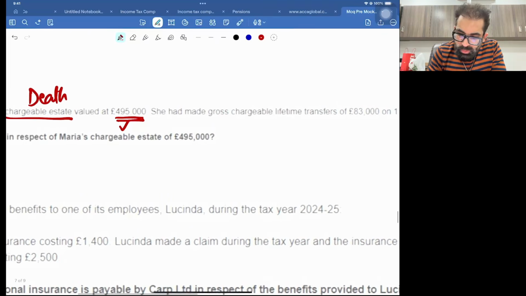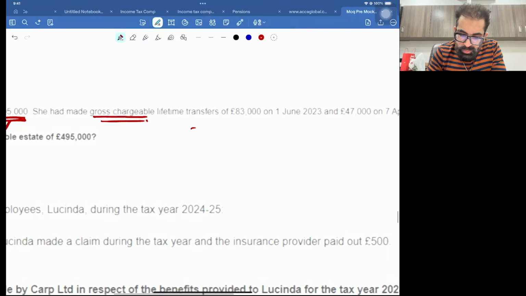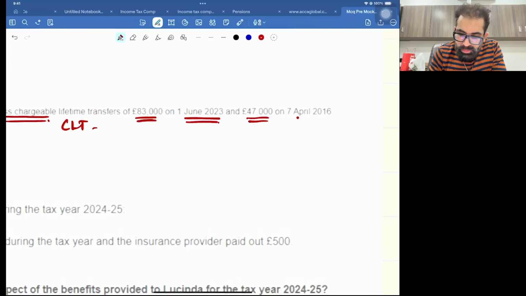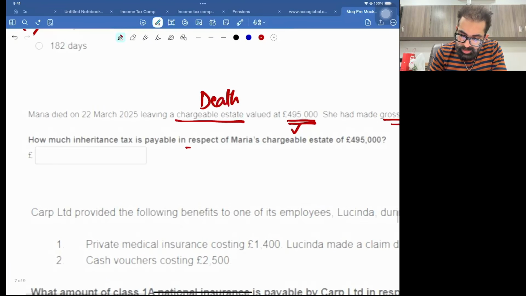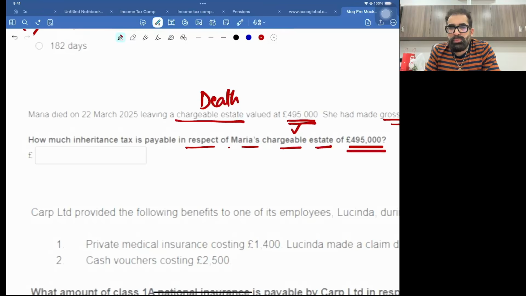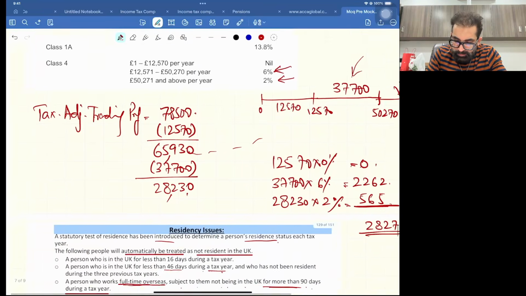She had made, thank God they are giving you ready-made gross chargeable CLTs, gross CLT of 83,000 on 1st June 2023 and 47,000 on 7th April 2026, very far away. Now, how much inheritance tax is payable in respect of Maria's chargeable estate? We only need to calculate tax on this chargeable estate, okay? Now wait, let me make a sketch for you. She died on 22nd March 2025.